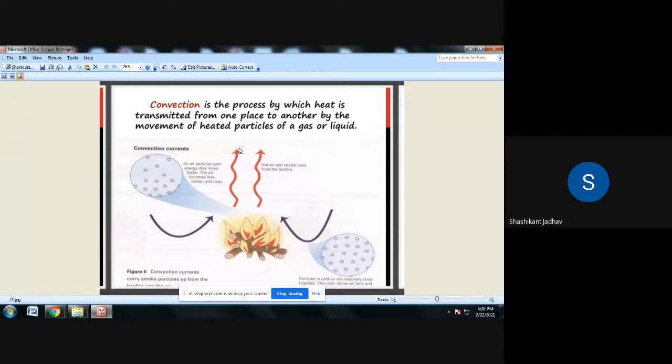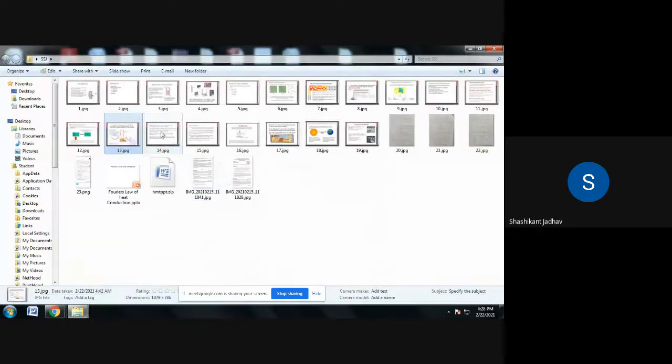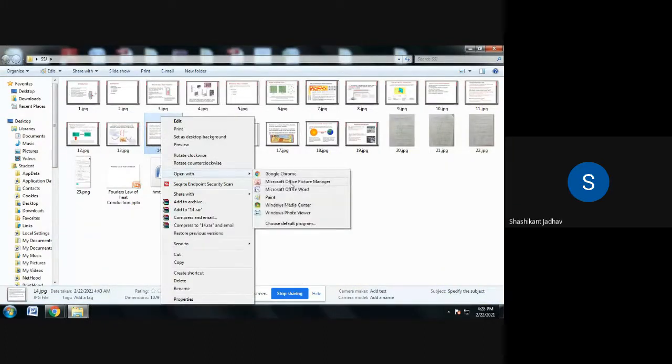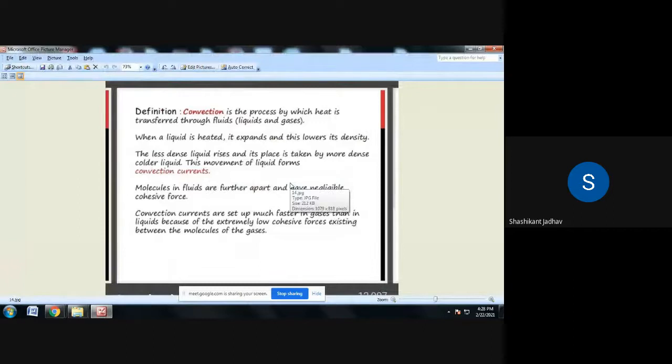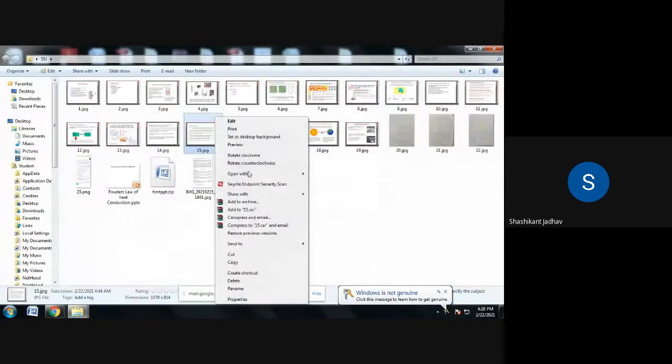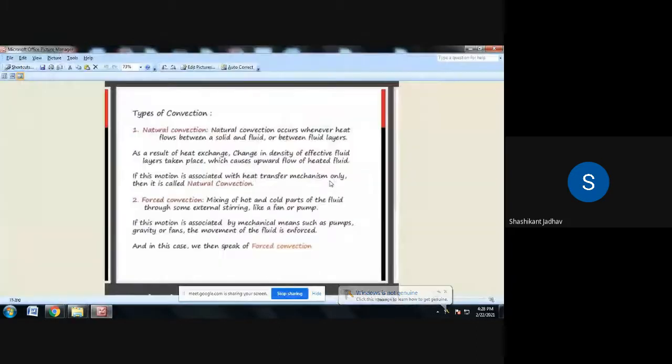In convection there are two types. Write down the types of convection. The first one is natural convection.